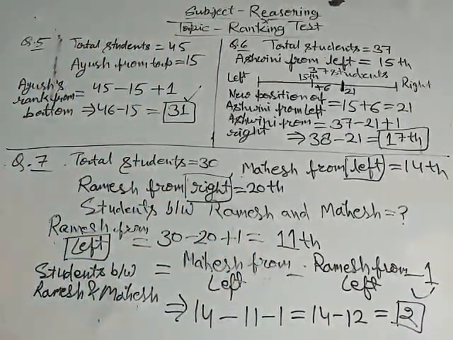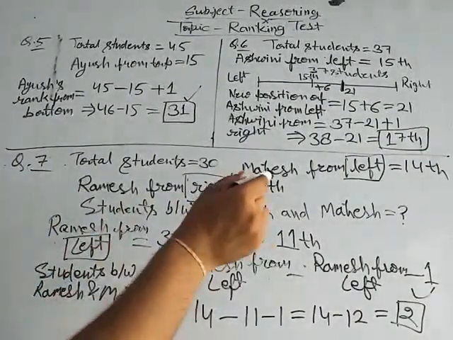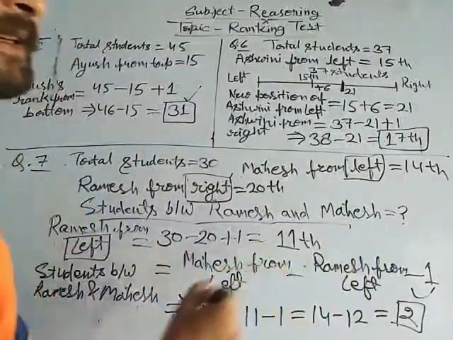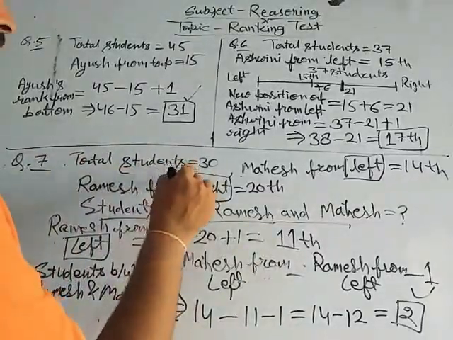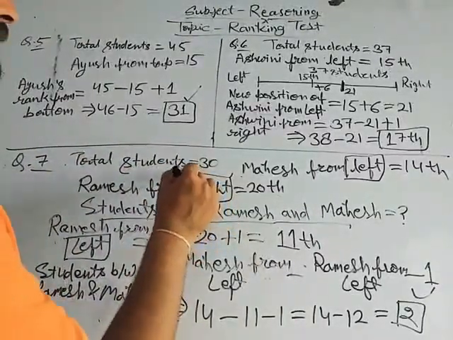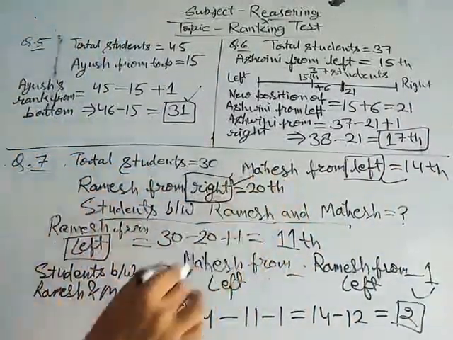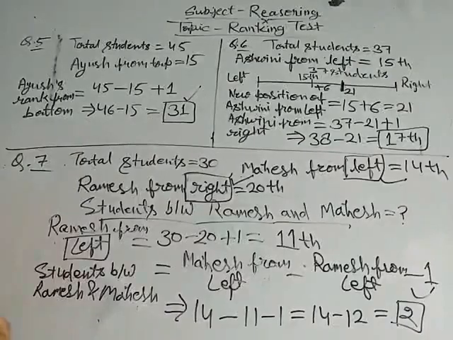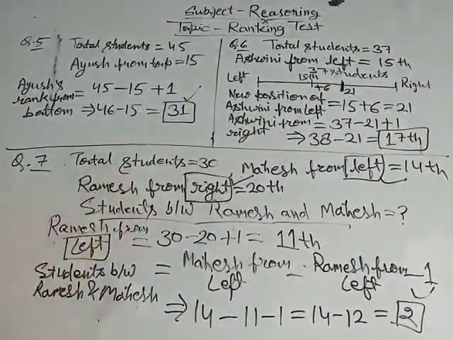Okay, so it is easy. We have to determine students between Ramesh and Mahesh. So we take the rank of both persons from one side. It may be left or right. The answer will be same. Okay, then note down it in your notebook and practice it.